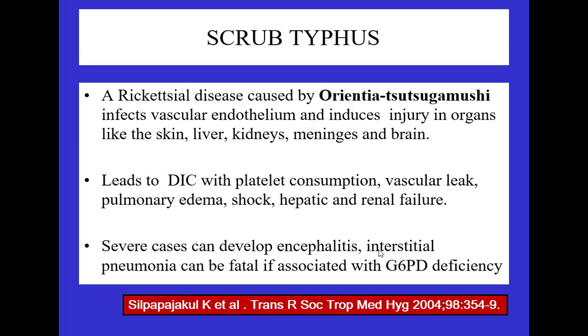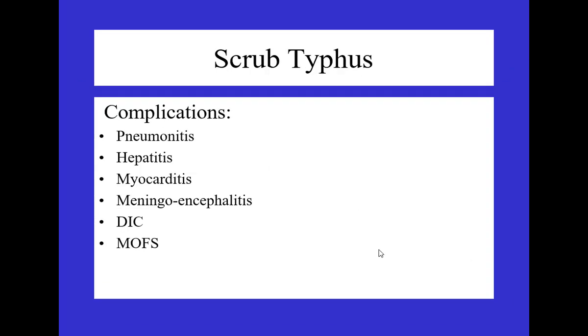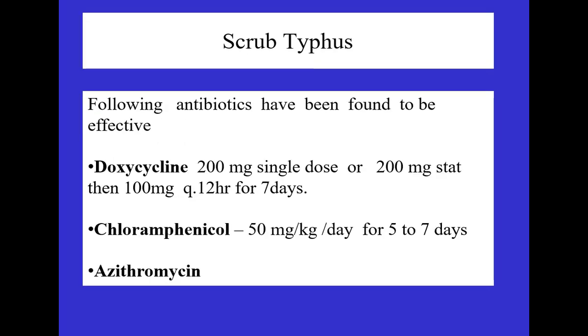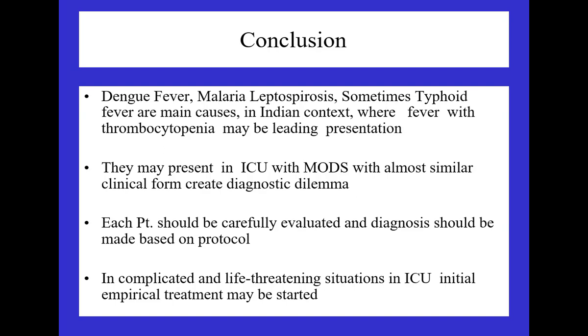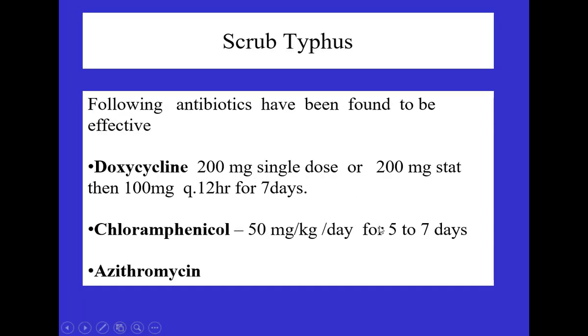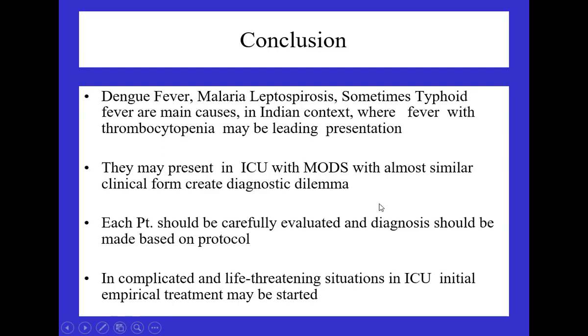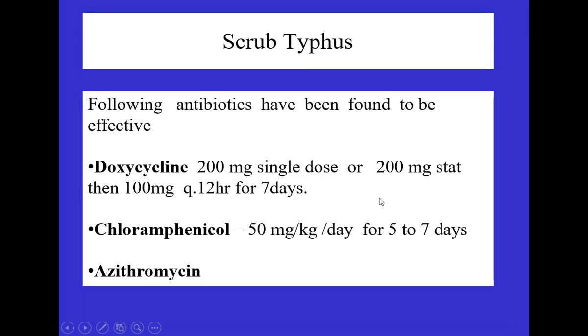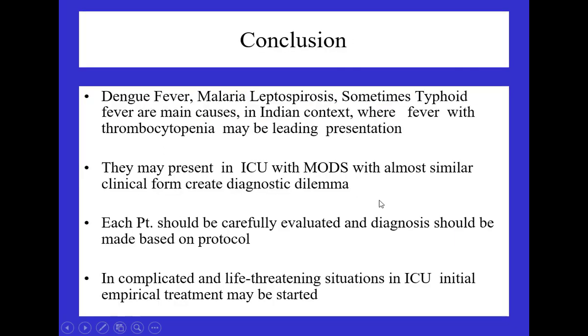Right? Presentation will be the same. They can mimic. Now moving forward, what are the complications? Again, depending on organ involvement: pneumonitis, liver involvement, cardiac involvement, meningoencephalitis, DIC and multiple organ involvement. So all these 7 conditions which I just discussed can present as single or multiple organ involvement and can overlap each other. So you have to be watchful and careful when you are receiving these patients. And the treatment, again, is doxycycline, chloramphenicol, and azithromycin.